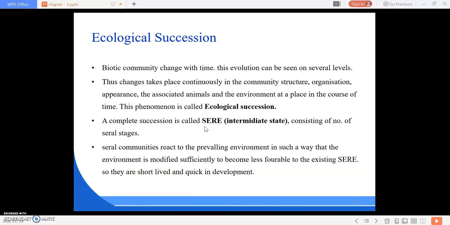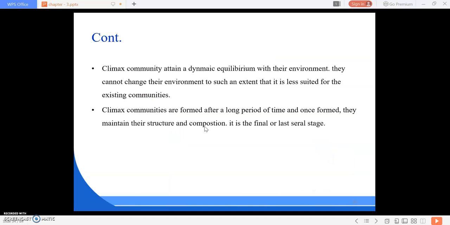Serial communities react to the prevailing environment in such a way that the environment is modified sufficiently to become less favorable to the existing communities. Serial communities are therefore short-lived and quick in development.